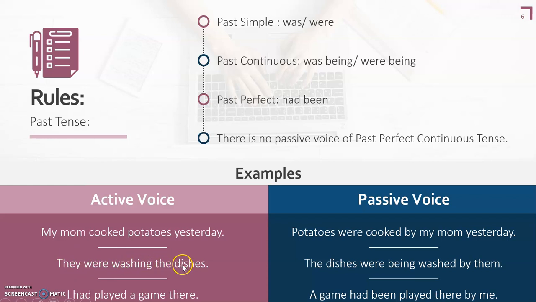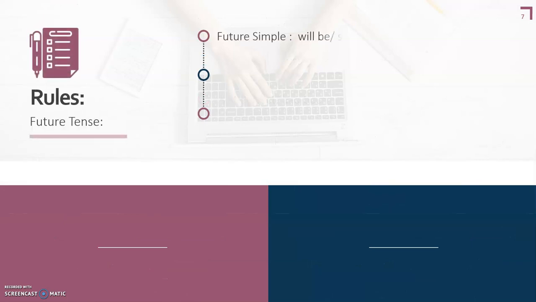They were washing the dishes. Now were washing is showing past continuous. So for past continuous, the dishes were being washed by them. I had played a game there, past perfect. A game had been played there by me. Or you can also say a game had been played by me there. Both are correct. So whenever you change sentences into passive voice, do it step by step and remember every rule.